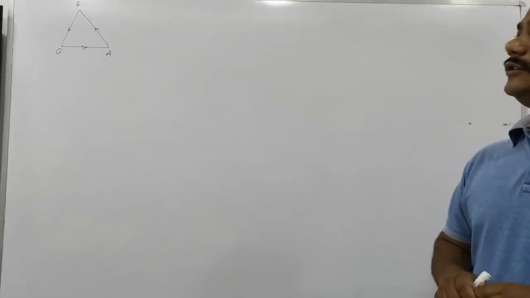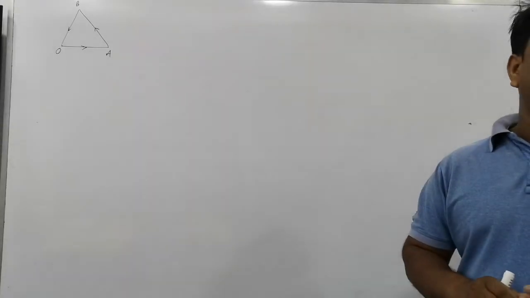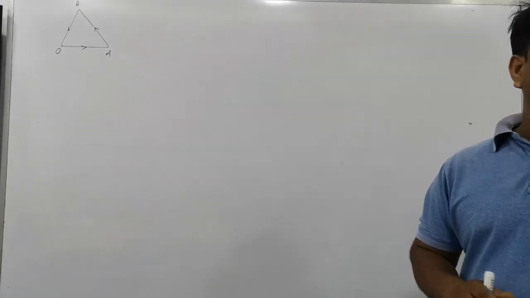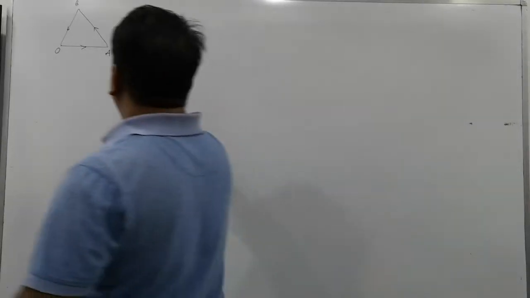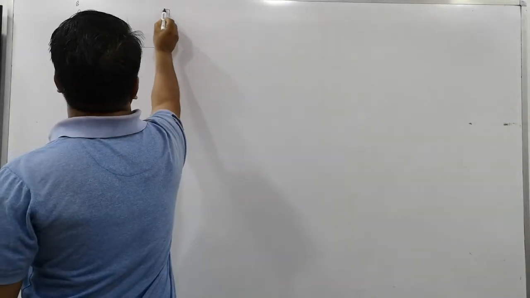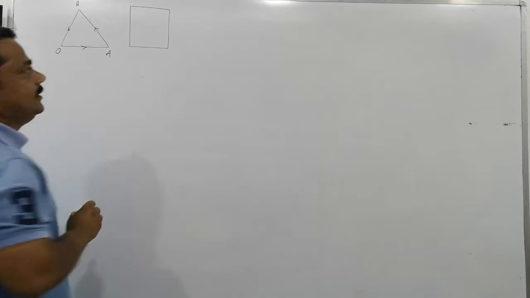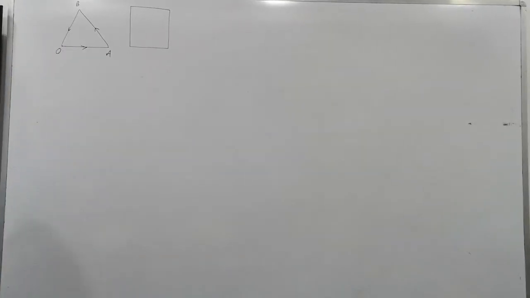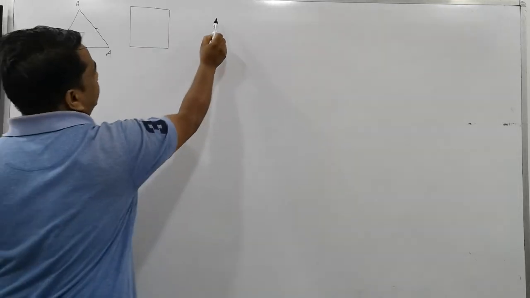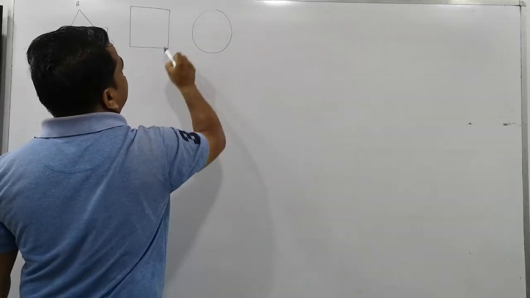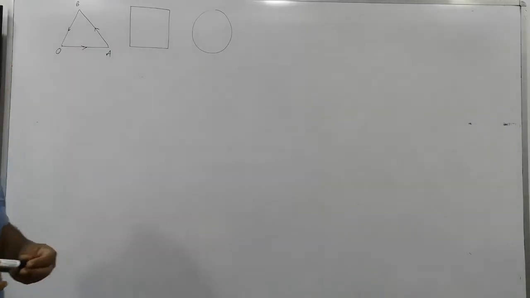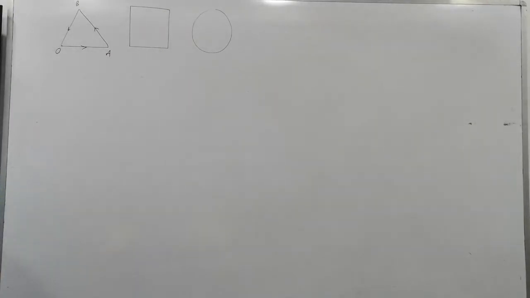Is that clear? So it can happen if the path is circular also, not only triangular. The path can also be quadrilateral, and the path can also be circular. If an object is moving on a circular path, then displacement after every revolution will be zero. Is that clear? Now look at the next question.